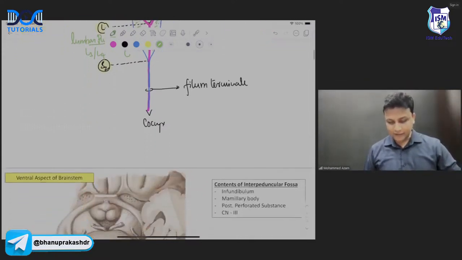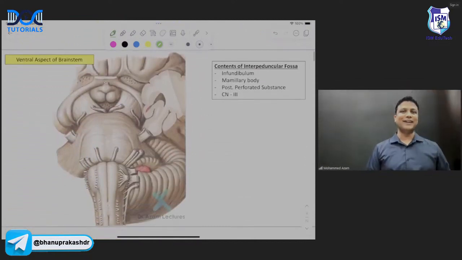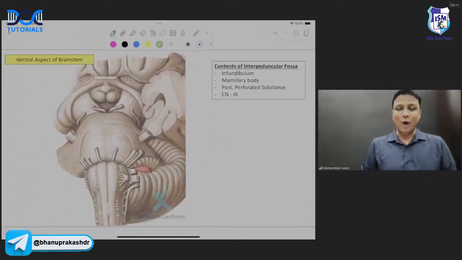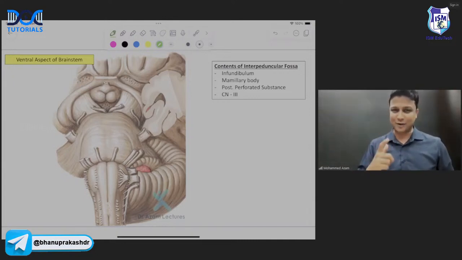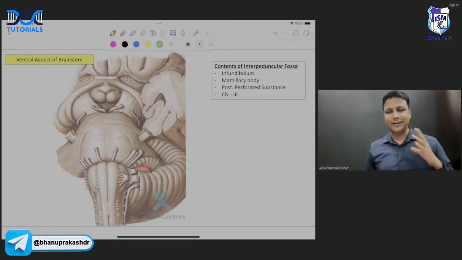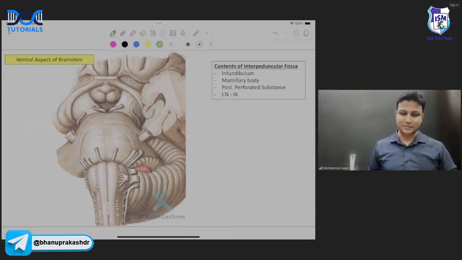Now, after this, let us move on to the next topic, the brainstem. I want all my dear students to please pay attention right now. 200% concentration here. Why? Because now we are going to start with the brainstem, and in brainstem topics there will be a definite question in your MCQ exam, guaranteed. I'm not even saying expected, I'm telling you a definite question. A question from the brainstem is sure to come.